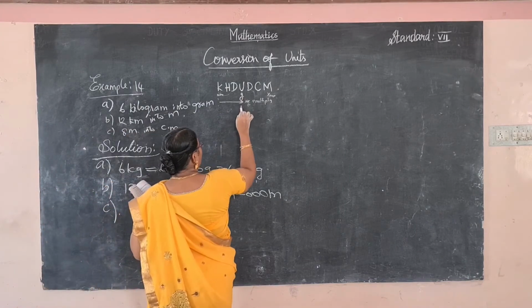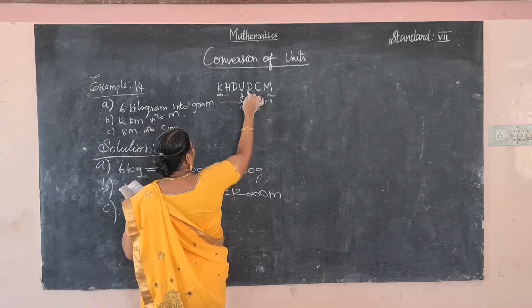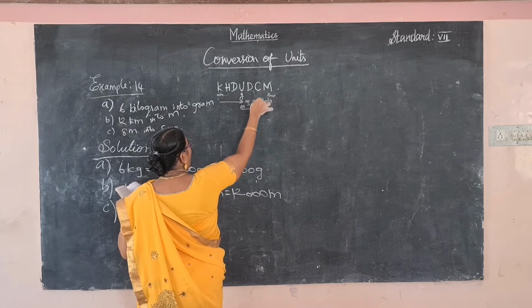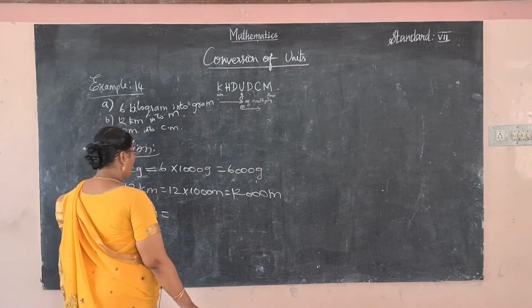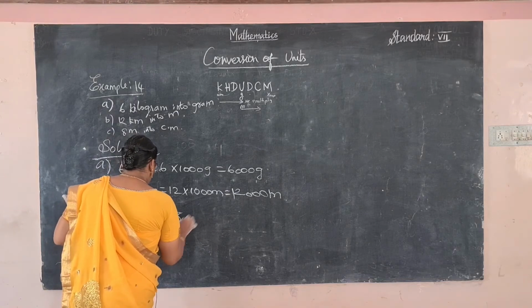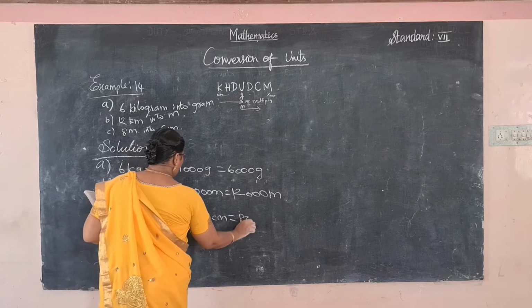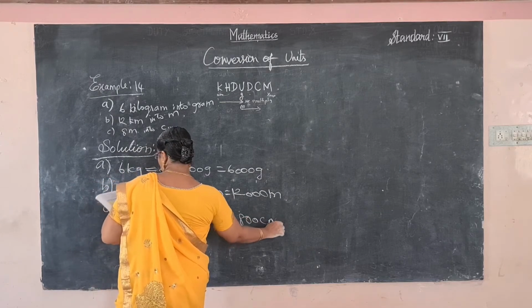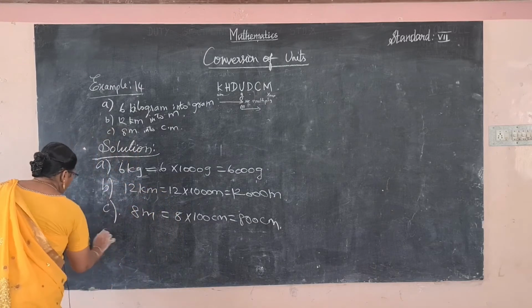And next one, C, 8 meter to centimeter. So 8 meter, unit is meter, meter to centimeter. So how many places? 10th, 100th. Centi means 100th. So multiplied by 100. So 8 into 100 centimeter is equal to 800 centimeter. Okay, right. And next one, 15th example.